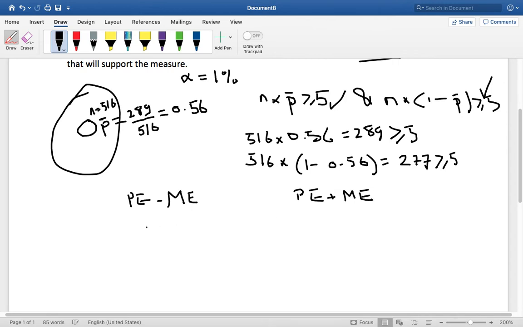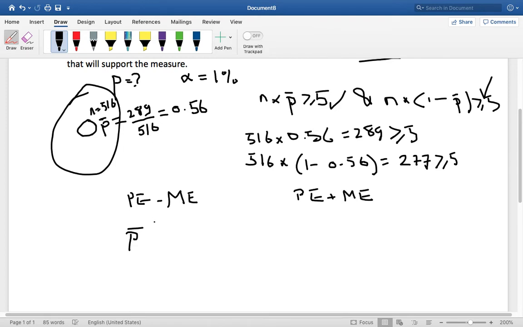In our particular case, the point estimate is going to be p bar. So we want to find out the proportion of people. This is the guy we want to find out here. What's the proportion of people from the population that will vote in favor of the measure? But we only have a sample. So this sample here is an estimate of the population proportion.